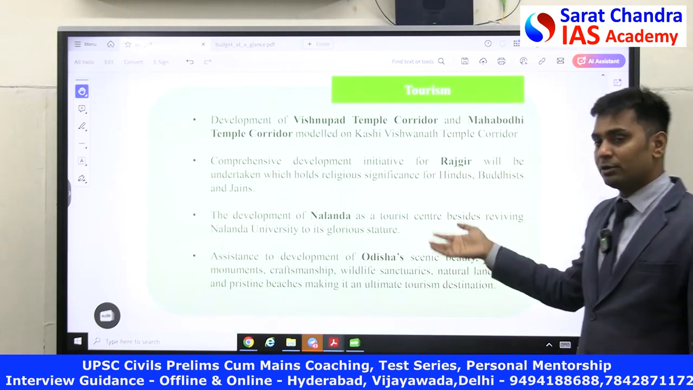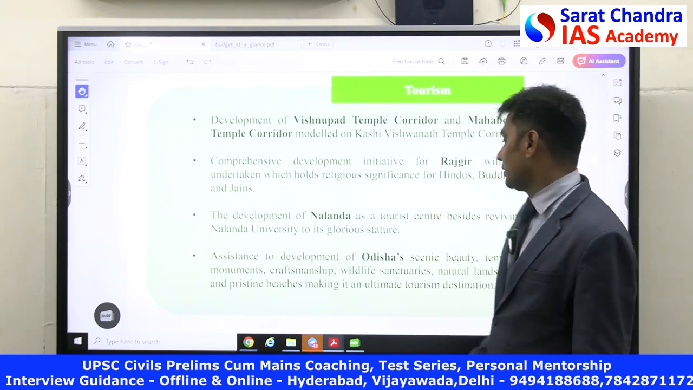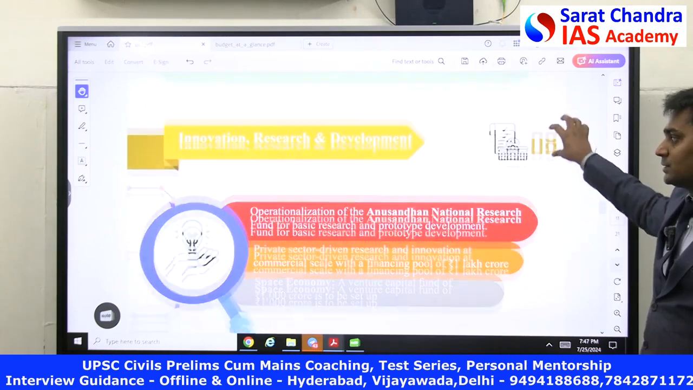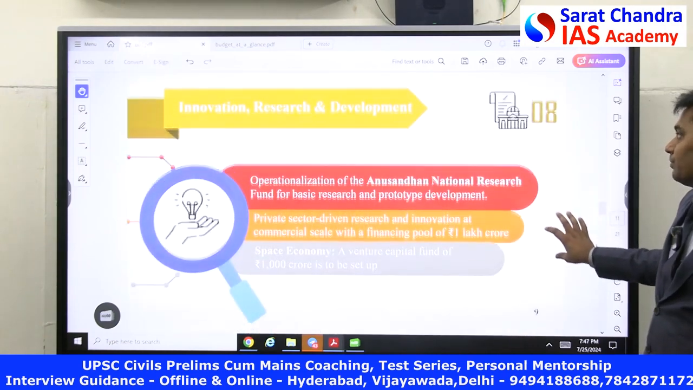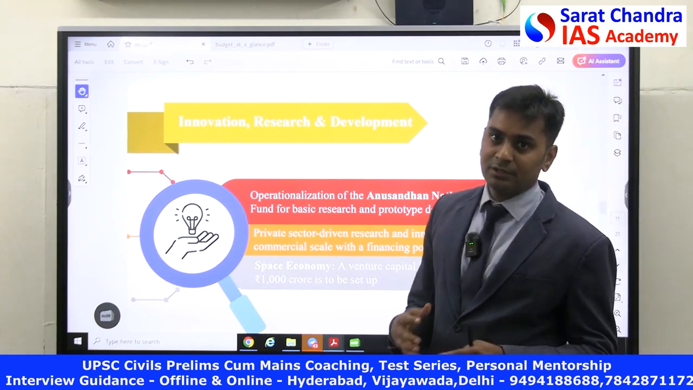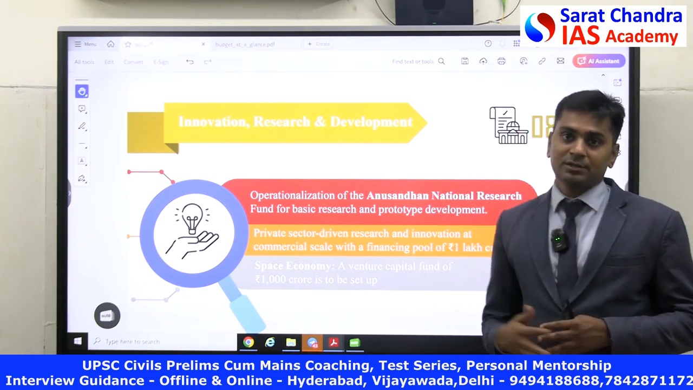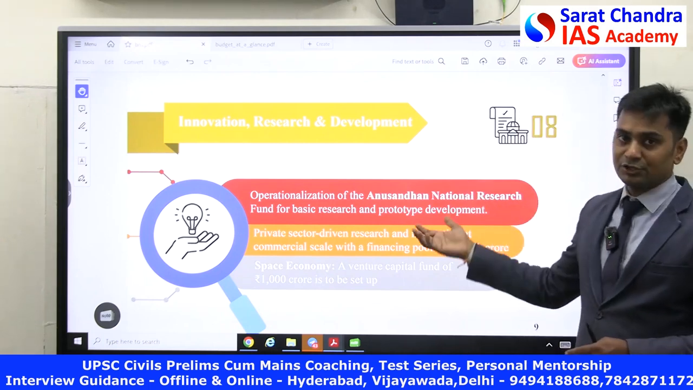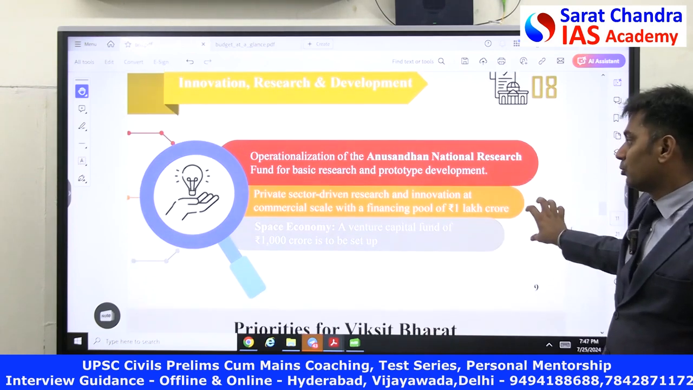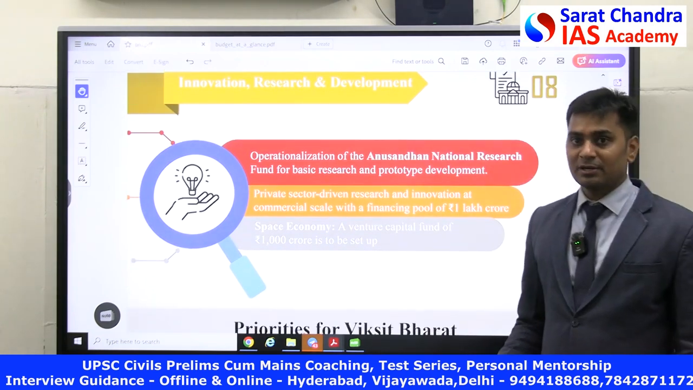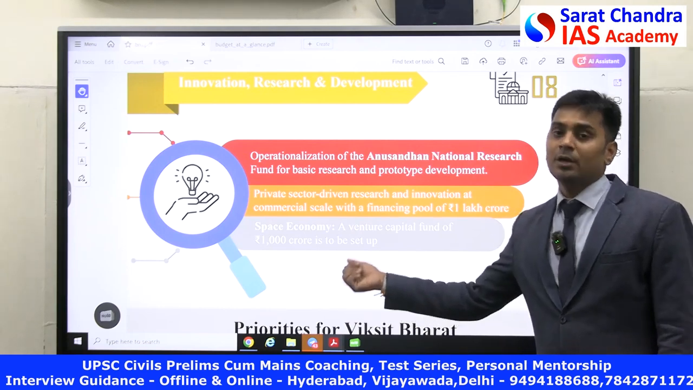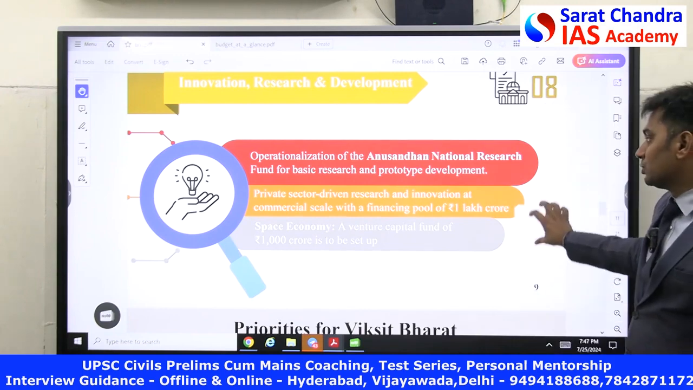Next, they are focusing on some cultural aspects such as promotion of Nalanda University, and they wanted to assist the state of Odisha as far as enhancing tourism. Tourism is another thing. So the first one is infrastructure. In that infrastructure, we have seen assistance to the states. The second one is assistance in the form of cultural development. The third one is innovation, research and development. To promote innovation in the space economy, particularly to drive more and more youth to come and start startups in the space economy, Government of India has allocated 1000 crore rupees.